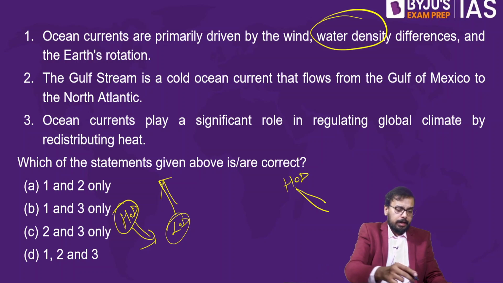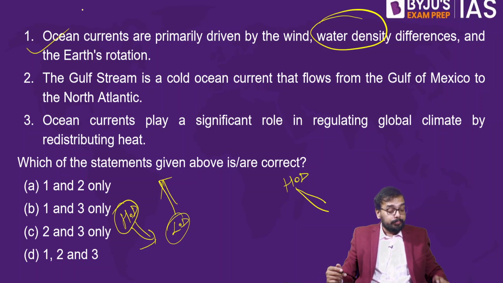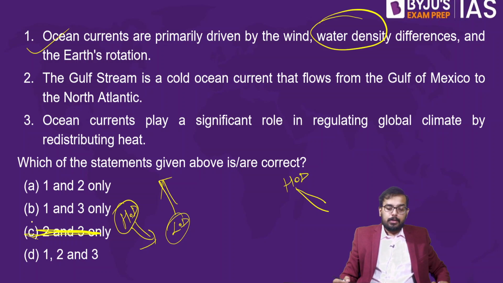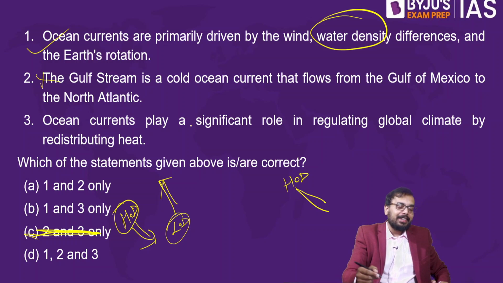Okay, so statement 1 is right. So what about statement 2? Statement 2 is: the Gulf Stream is a cold ocean current that flows from the Gulf of Mexico to the North Atlantic. If statement 1 is right, I'll remove C. Gulf Stream, is it a cold current or warm current? What do you think? Gulf Stream is a warm current. It's not a cold current.